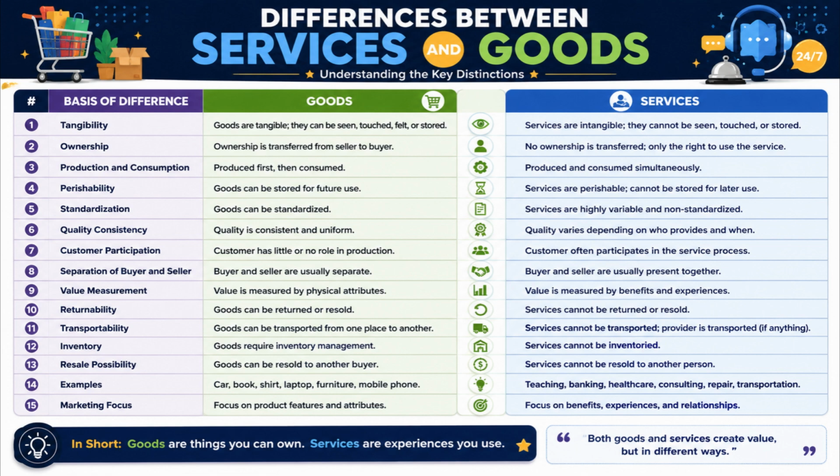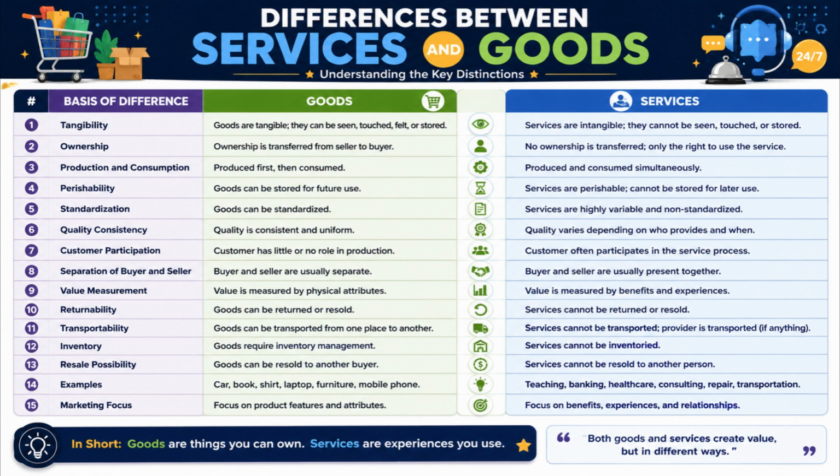Number 10. Goods can often be returned, exchanged, or resold, whereas services generally cannot be returned or resold after they have been provided. Number 11. Goods can be transported from one location to another, whereas services themselves cannot be transported and usually require the provider or customer to move.